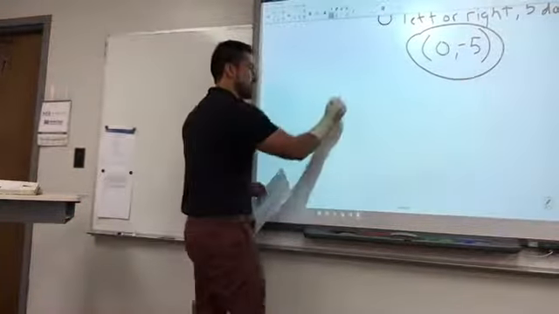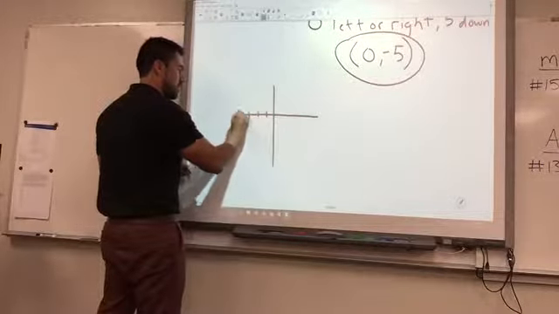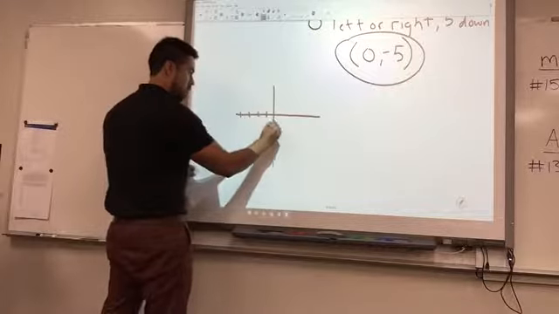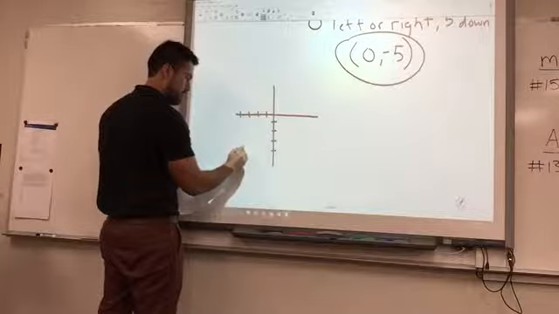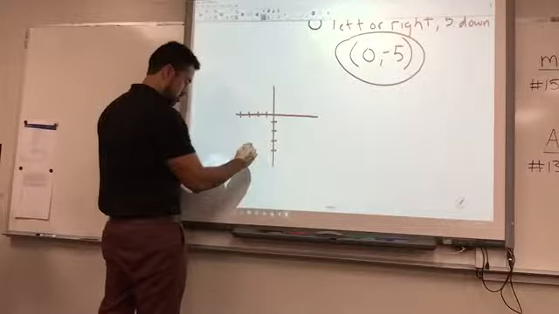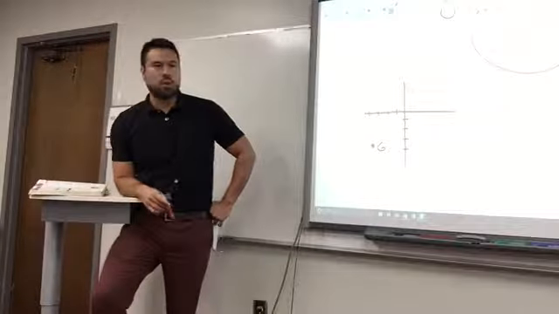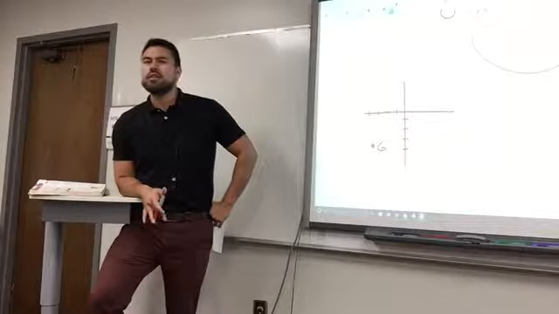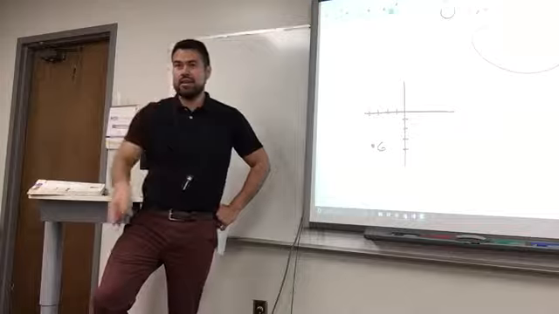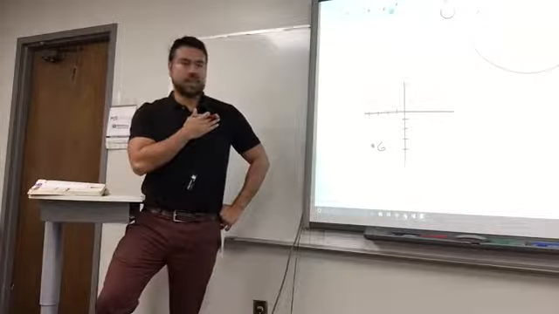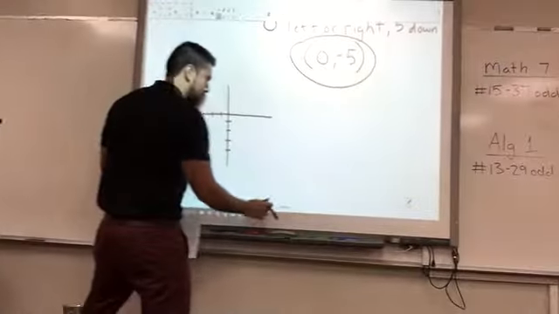Okay, this next one is tough. I'm going to sketch it a little bit more in detail. 1, 2, 3, 4. And 1, 2, 3, 4. Okay, so 1, 2, 3. So right here, and this is G. I'm looking at it, and I'm thinking, which quadrant is it in? Third quadrant. What do I remember about the third quadrant? I know that both coordinates have to be negative. So if my answer doesn't have both coordinates negative, I'm wrong. There's something wrong because it's not describing what we just said.